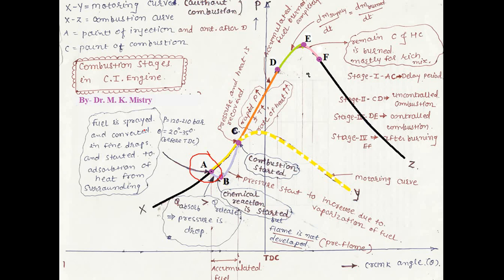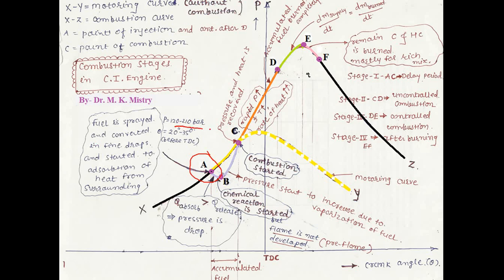Now, for easy combustion, it is required that all the fuel available inside the combustion chamber should be vaporized. But for complete vaporization, very fine droplets are required. To make these fine droplets, high pressure is required.